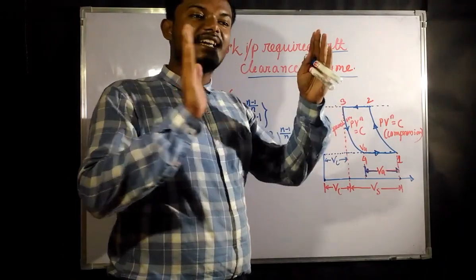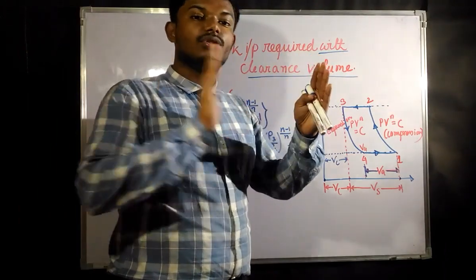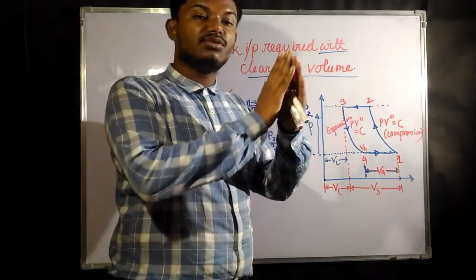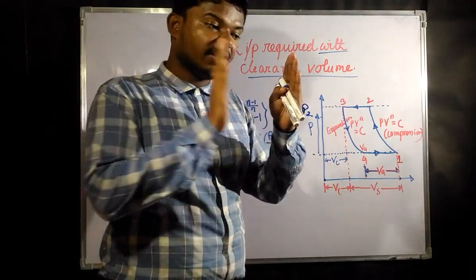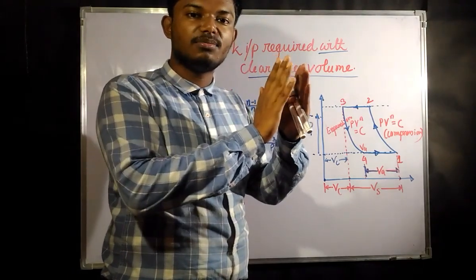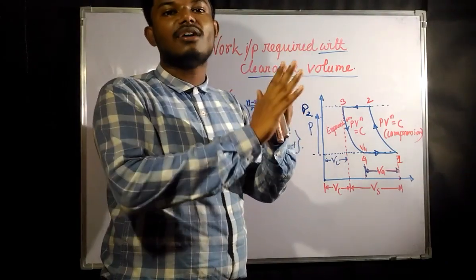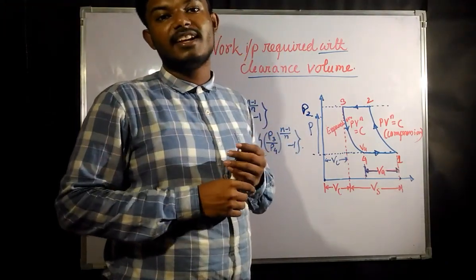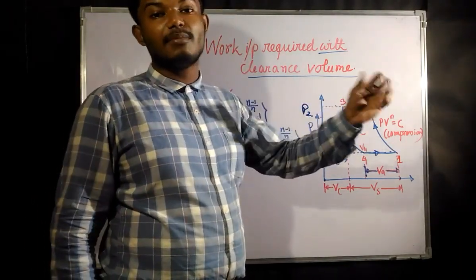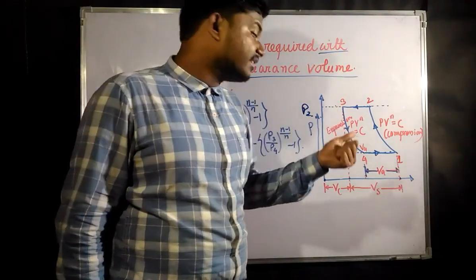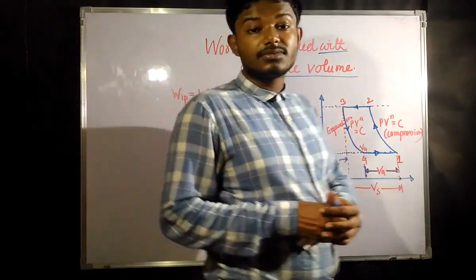So after discharging, what will happen? At some point the piston is going to stop. Where will it stop? Whenever the volume inside the cylinder becomes the clearance volume. That means inside this clearance volume there would be some compressed gas that has been compressed in the previous stroke. That amount of compressed air is now trapped inside the clearance volume.